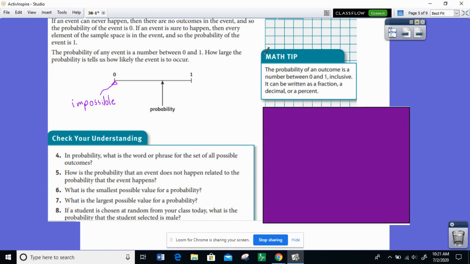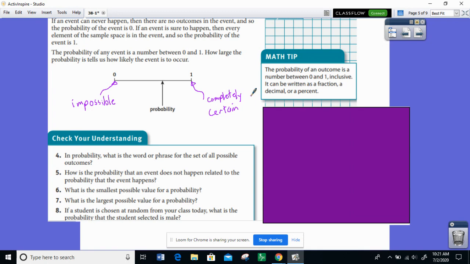If the event is sure to happen, then every element of the sample space is in the event, and so the probability of that event is 1. So this would be completely, like absolutely no doubts, it is going to happen, completely certain, then the probability is 1. That would be like if today is Sunday and you ask, what's the probability that tomorrow will be Monday? Well, that has to happen. There's no way that's not going to happen. So the probability of that event is 1.